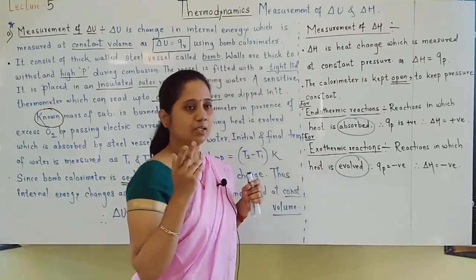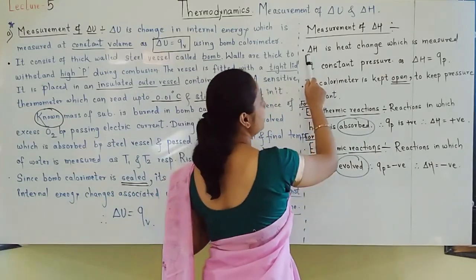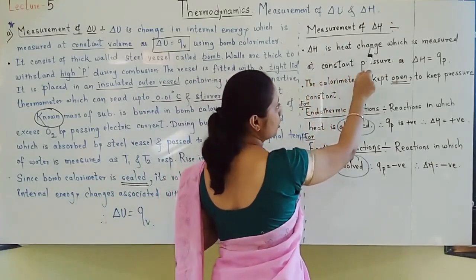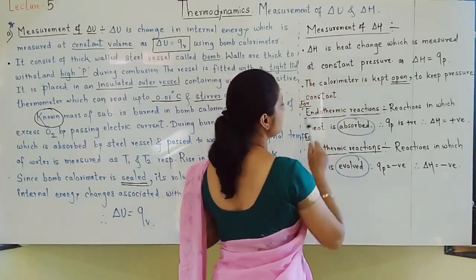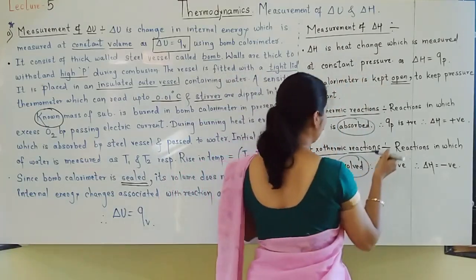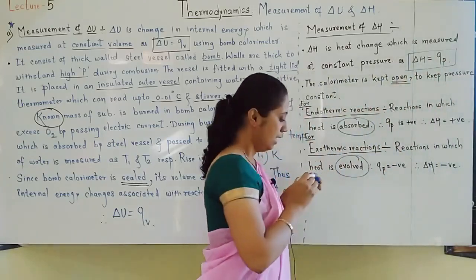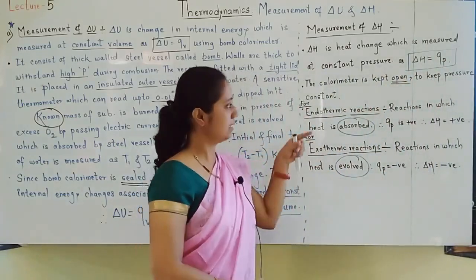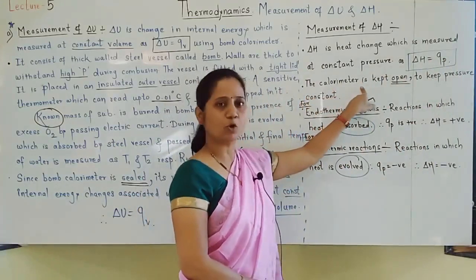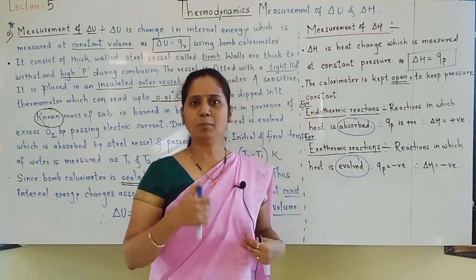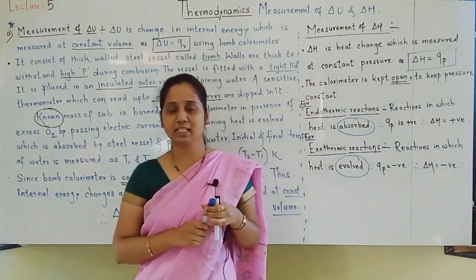Same experiment. Here I have written delta H is heat change or enthalpy change, which is measured at constant pressure, because we know that delta H is equal to Qp. Next, how is pressure kept constant? The calorimeter is kept open to keep pressure constant. How does keeping it open keep pressure constant?